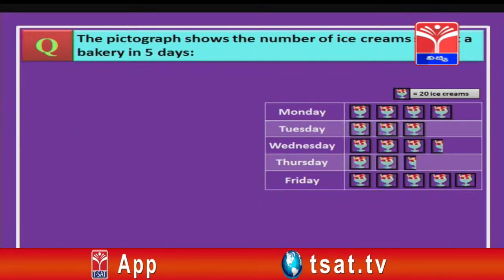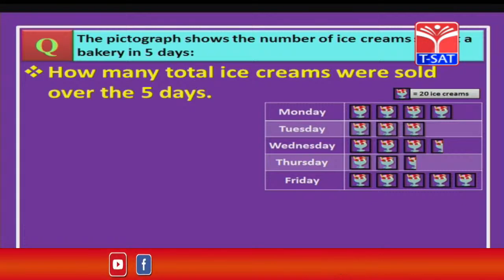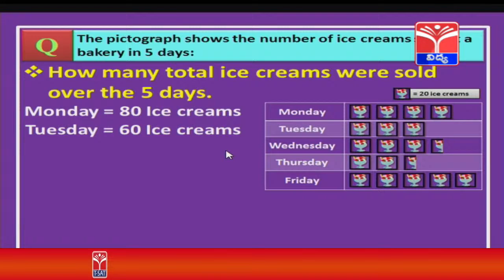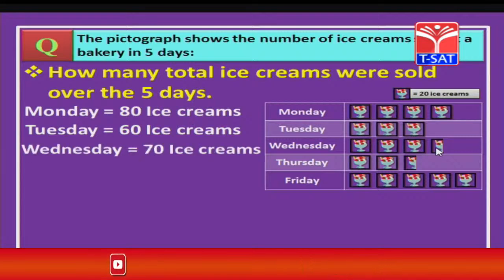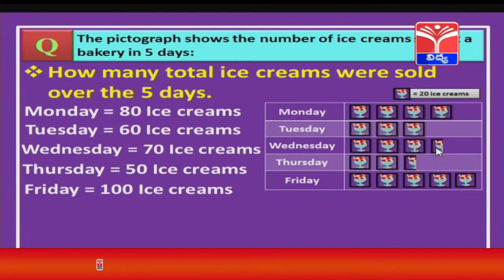Let us answer another question. How many total number of ice creams were sold over these 5 days? So, let us see first one, children. Already we have seen on Monday 80 ice creams are sold, on Tuesday 60 ice creams are sold, and what shall I put for Wednesday, children? Yes, 3 and half, 3 for 60 and half for 10. So, 70 on Wednesday. Now, what shall I put for Thursday, children? Yes, you are right, 50 ice creams. On Friday we have already seen 100 ice creams.